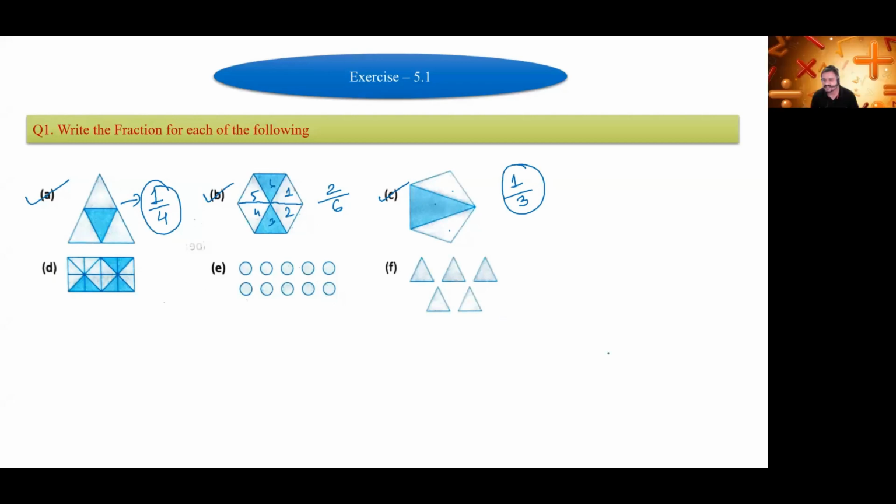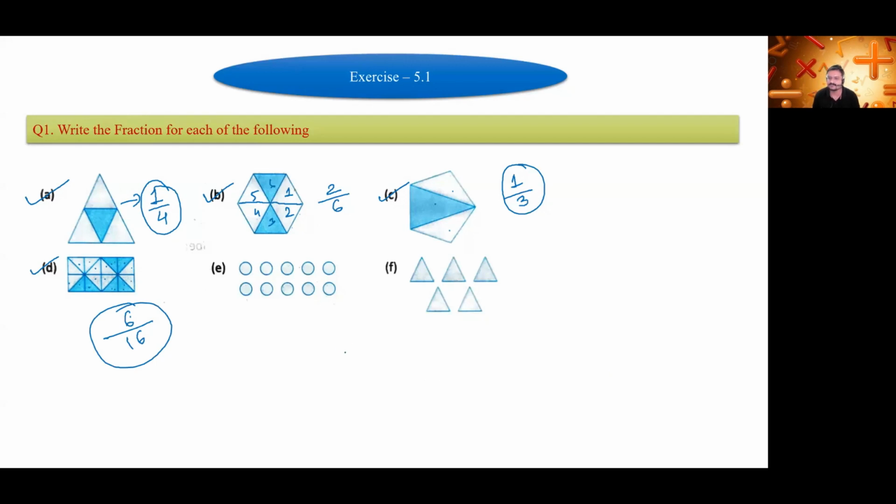Okay, next is Ganaraj. Ganaraj, tell me the answer for this D1. Netal Sarda, tell me the answer for this D1. Yes, sir. Sir, it would be 6/16. 16 parts are there. Okay, 1, 2, 3, 4, 5, 6, 7, 8, 9, 10, 11, 12, 13, 14, 15, 16. Okay, 16 will come in the denominator and in numerator 1, 2, 3, 4, 5, 6. 6 parts are shaded. So 6/16 is the answer. Correct it is. Okay.